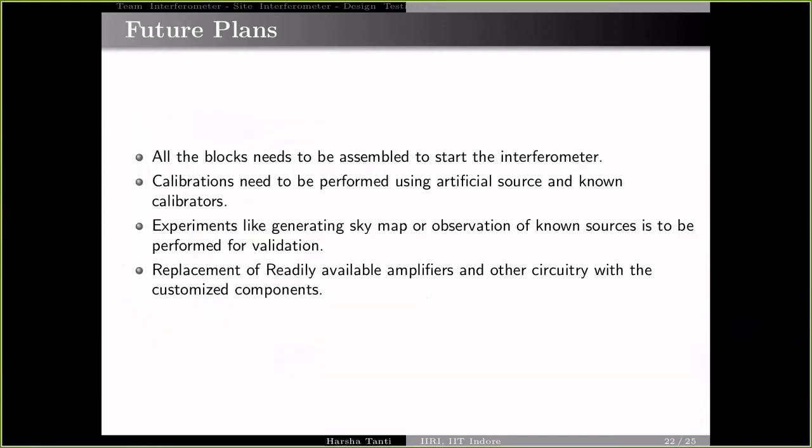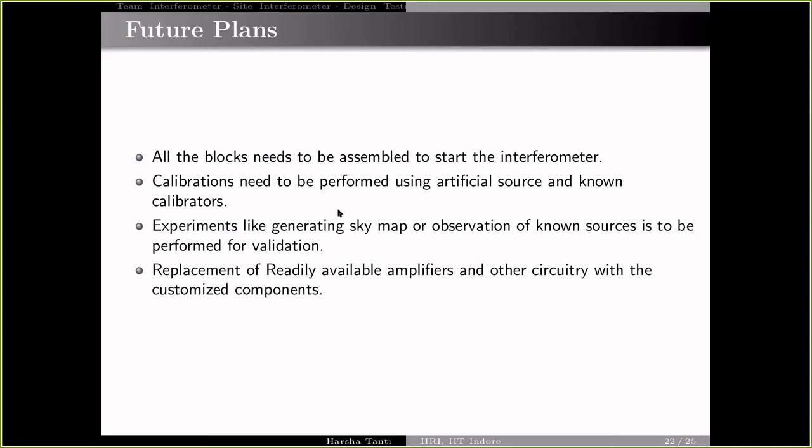As for the future plans, we will be doing on-sun off-sun tests. Then we will start the interferometer. Thereafter, we will perform calibration using artificial and also known calibrators. Then we will do experiments like generating an image using known sources like Cassiopeia A, Cygnus A, and the sky map.